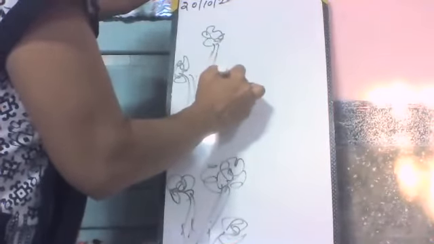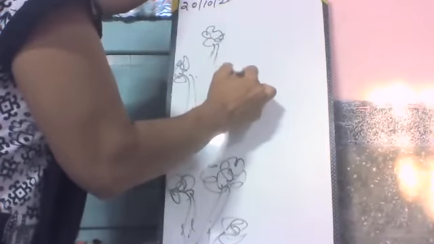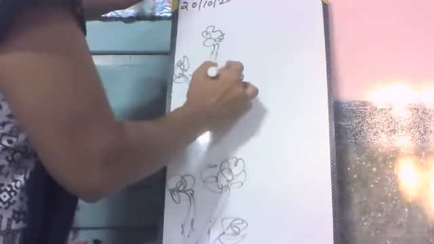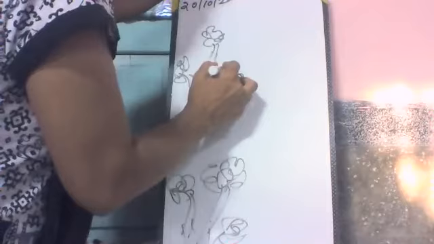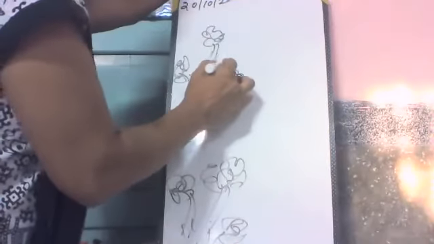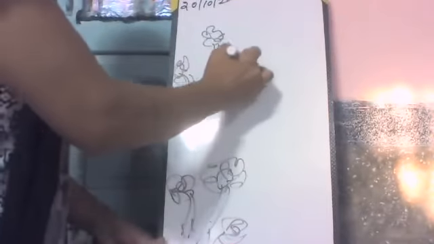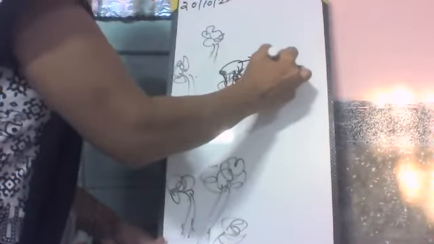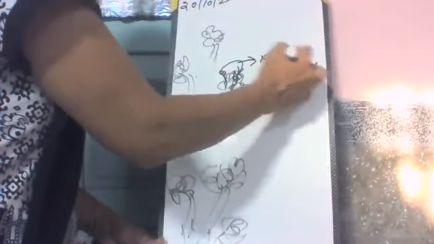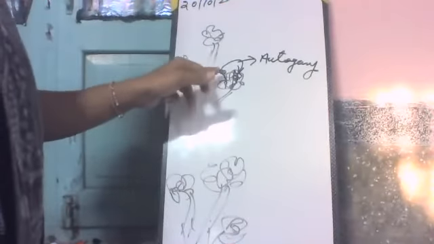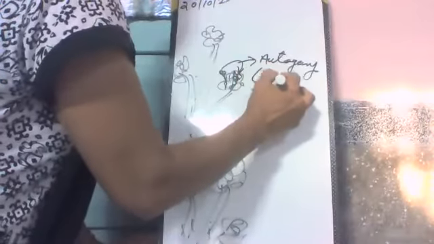There is a stamen and there is a pistil or stigma. The pollen grains reach from this stamen to this stigma of the same flower. That is known as autogamy. The pollen grains reach from the anther to the stigma of the same flower, from the same flower.